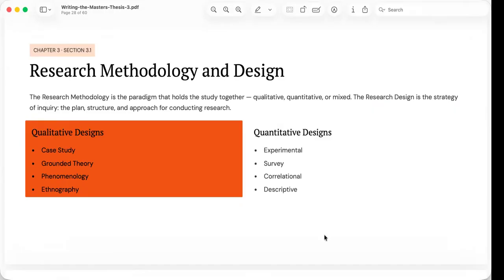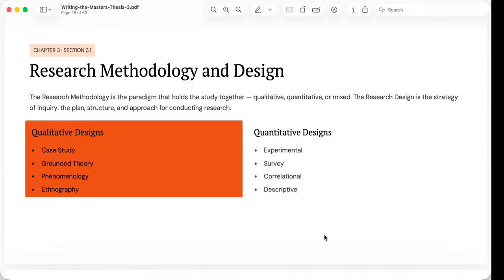The choice should never be based on convenience or personal preference. Instead, it should always be guided by the research questions. A mismatch between the research questions and the methodology can weaken the credibility of the entire study.